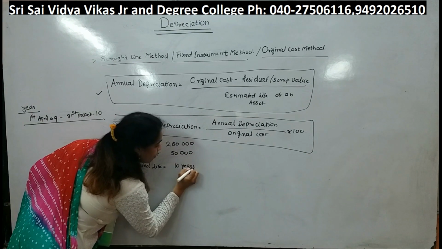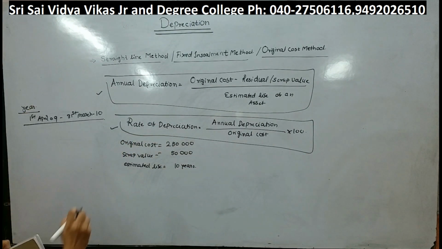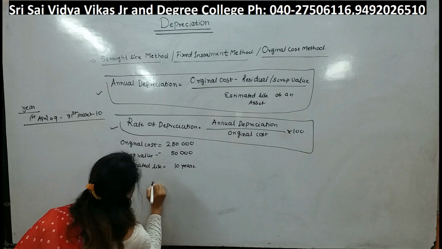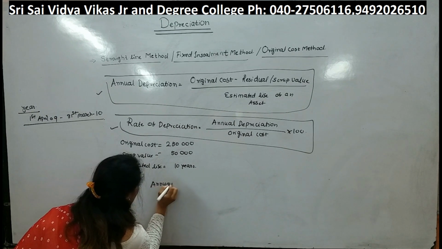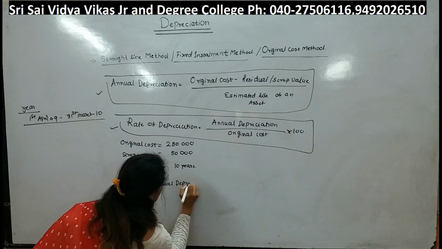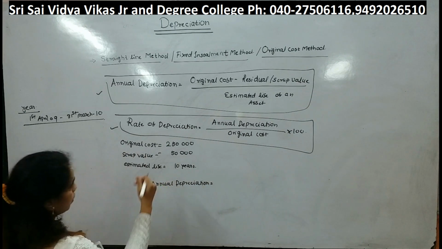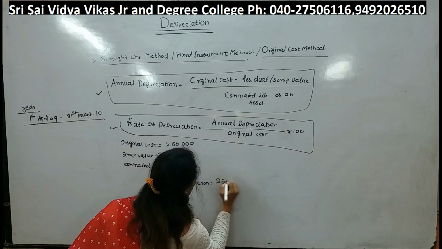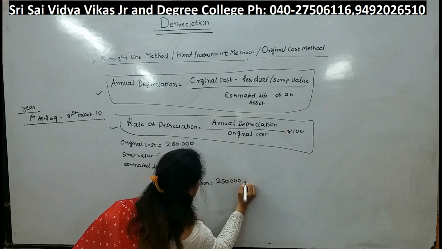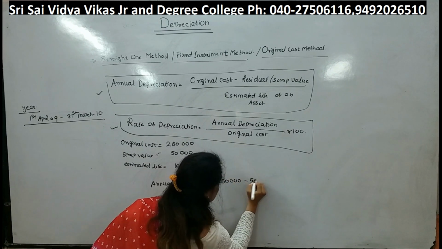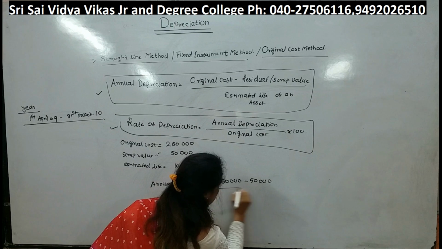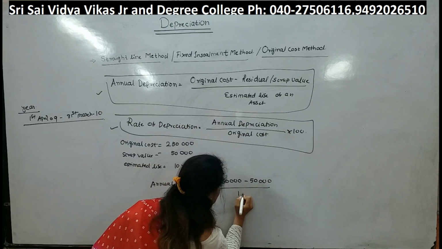Now let's find out. Annual depreciation is equal to how much? 2,50,000 minus scrap value or residual value 50,000, divided by 10.